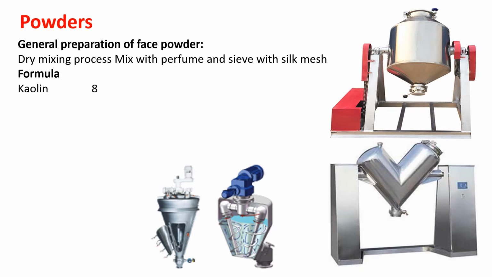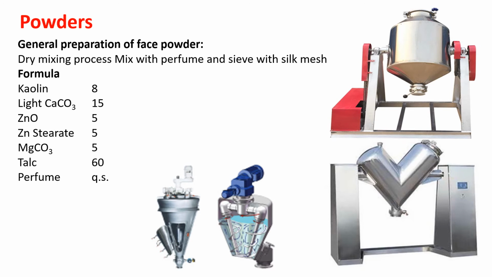The very common simple formula for powder is kaolin 8% by weight, light calcium carbonate 15% by weight, zinc oxide, zinc stearate, and magnesium carbonate 5% by weight each, then talc 60% and perfume quantity sufficient.